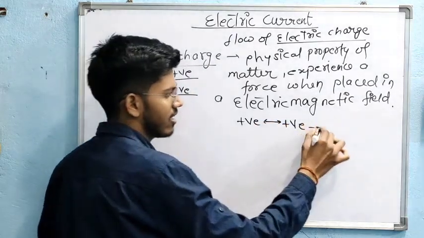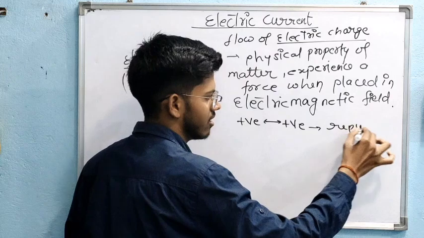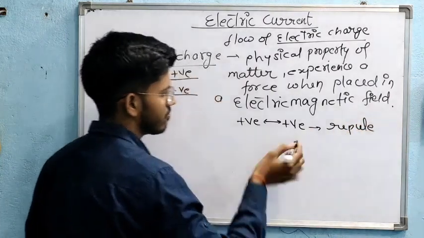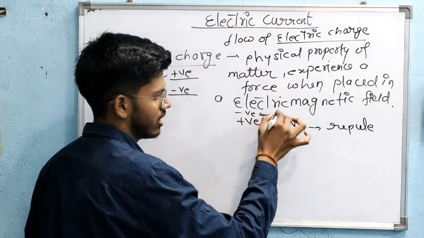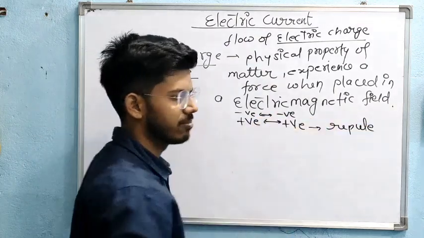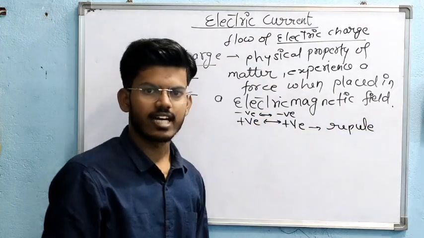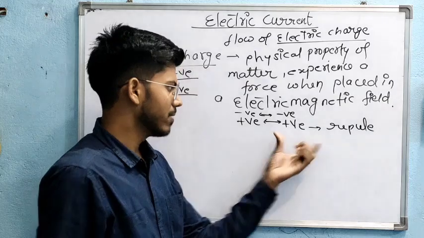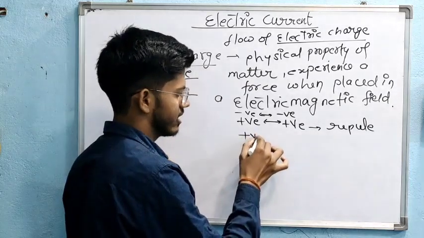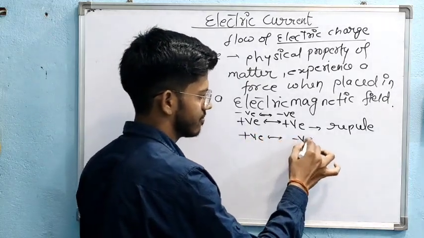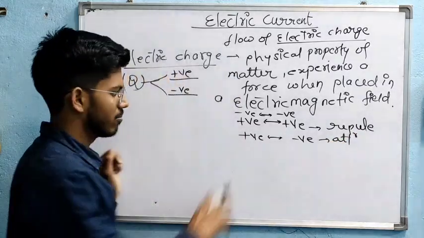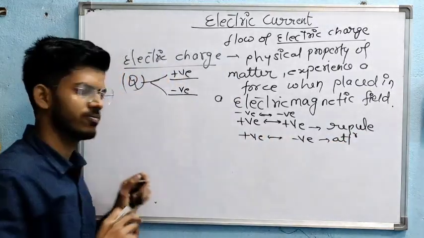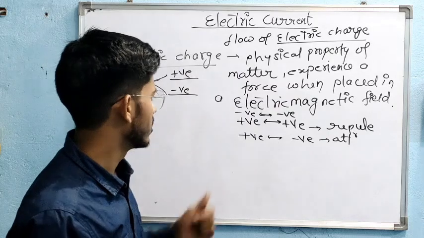Like charges repel, and unlike charges attract each other.